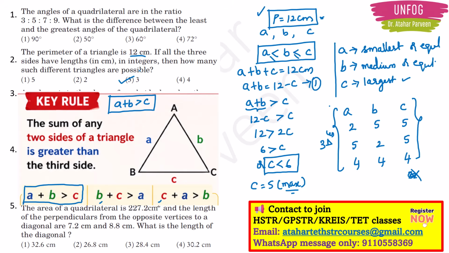Okay, so don't get confused. Try to understand that we have to fulfill the criteria. This was one criteria, this was another criteria, this was another criteria, right? So keeping all these conditions satisfied, we have to make how many possible triangles here, right? You understand this point, right? So option 3. 3 such different triangles are possible here. Okay.